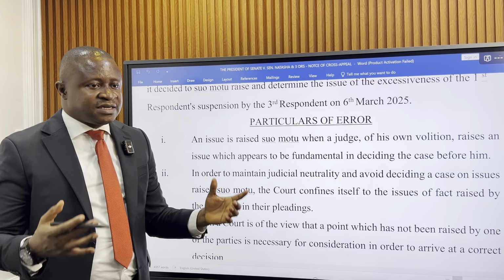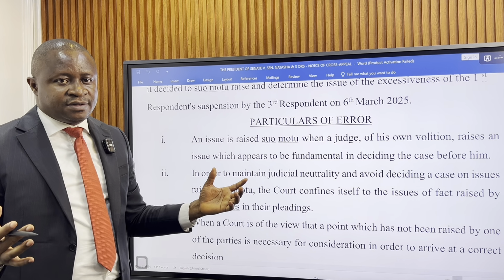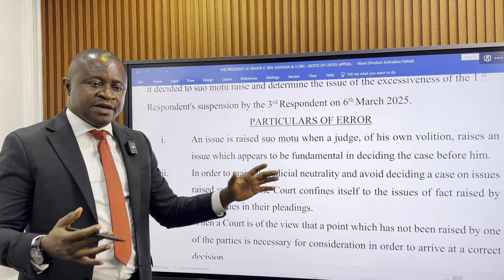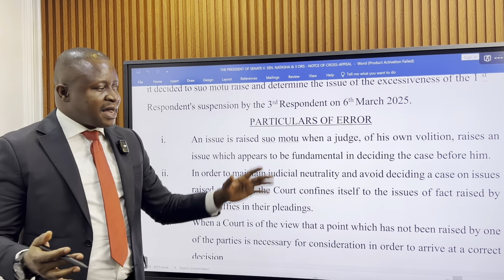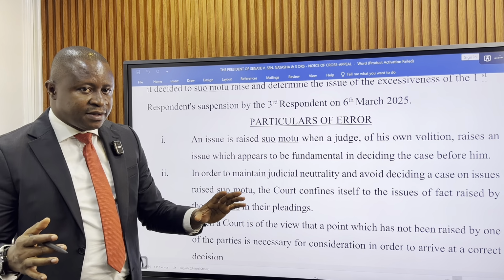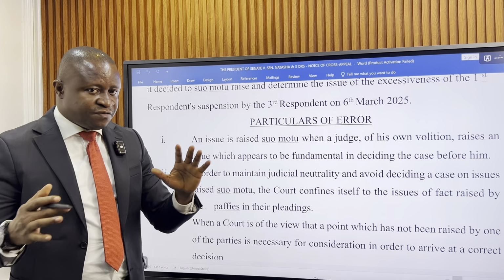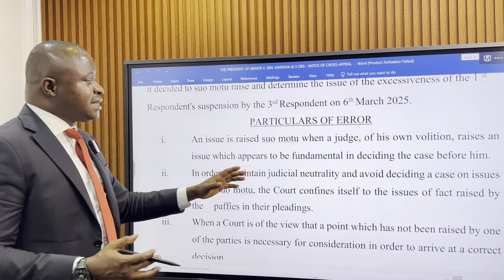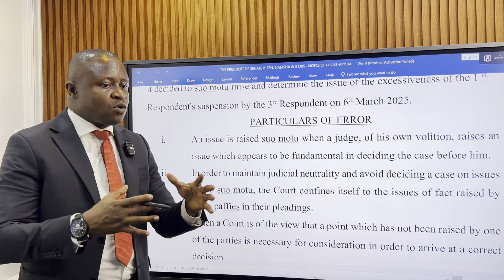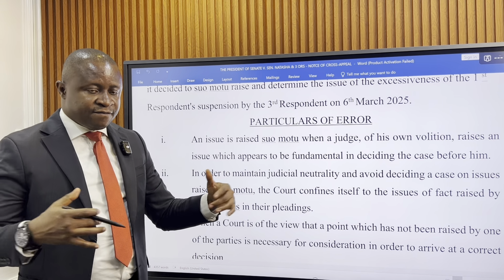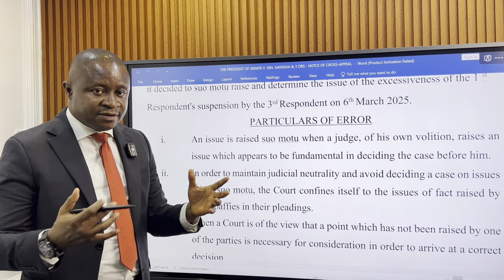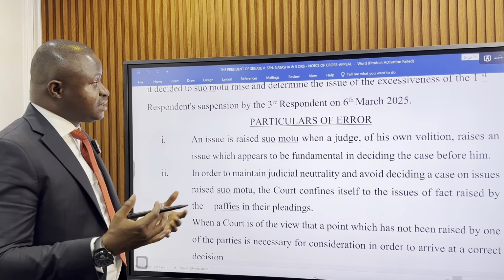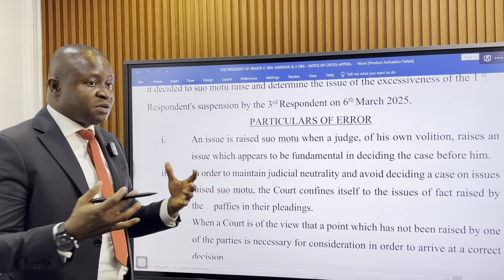not part of Natasha's matter before the court. That as at the time Senator Natasha filed this matter, she was not suspended, and that there was no effort made to amend what she filed to accommodate the issue of suspension that came later, and that the trial judge had gone away from what was filed to talk about the issue of suspension. Because in law, it is said that everything must be pleaded.